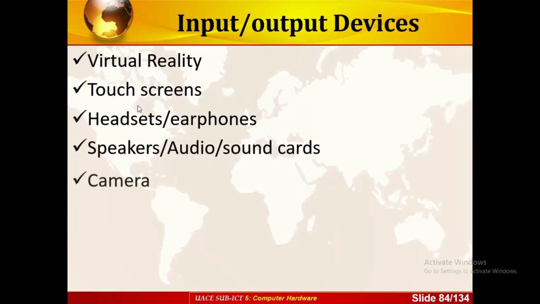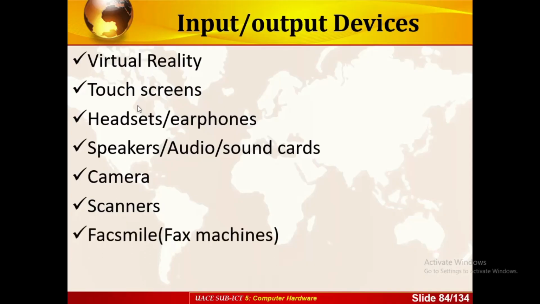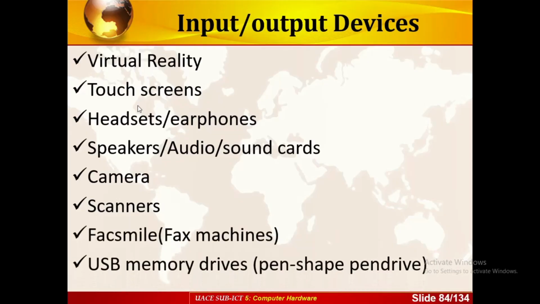We have the cameras, and the scanners, which do the same. We have the fax machine, and lastly the USB flash drive. Those are some of the devices which are both input and output. We call them I/O devices.